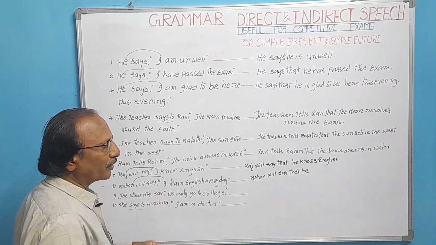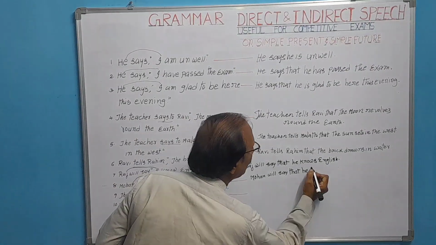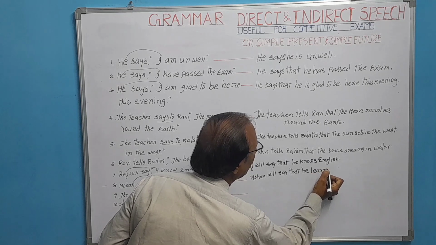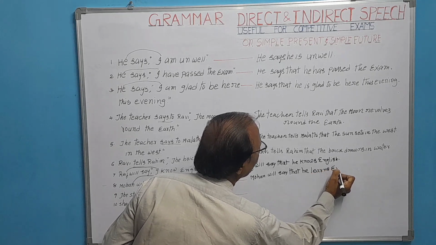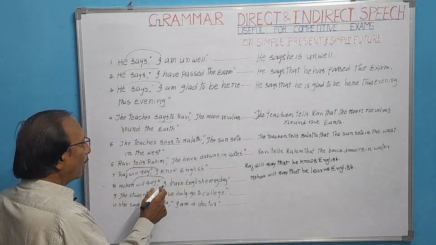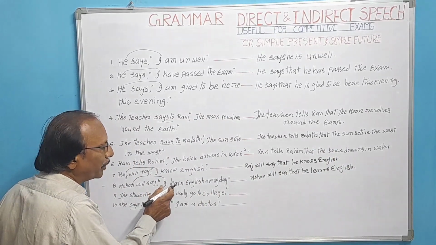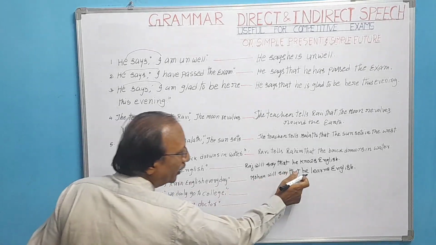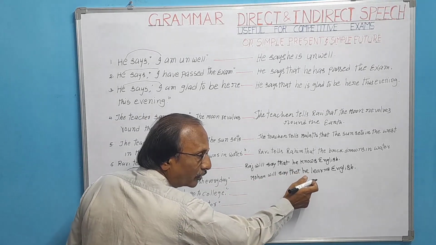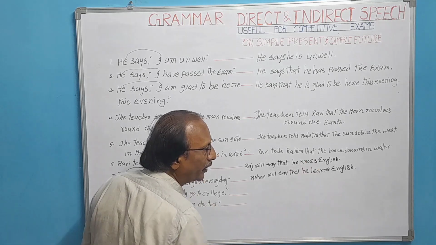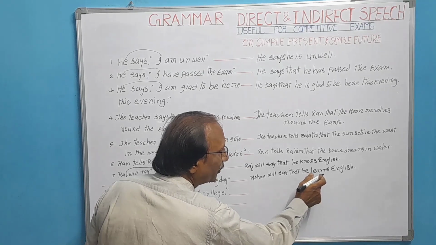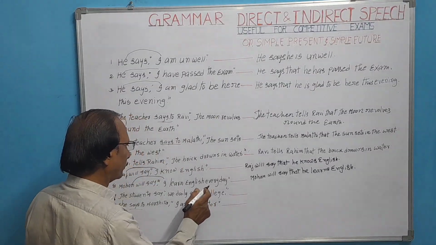L-E-A-R-N-S, learns. Look here once again. I, first person. That is why the plain verb learn is written here. When it is changed into he, third person singular, the third person singular verb must be written here in accordance with the subject. He learns English daily.